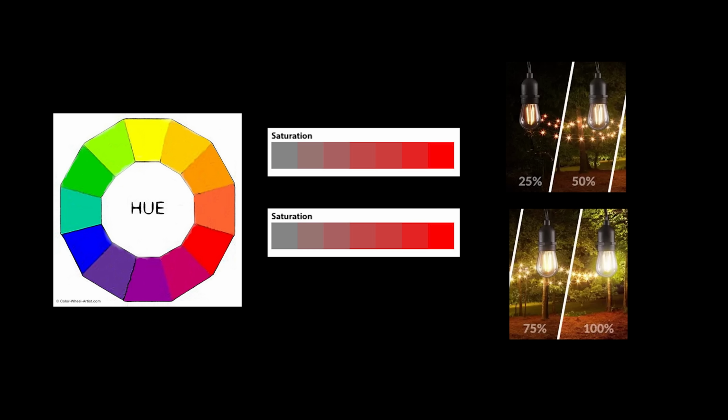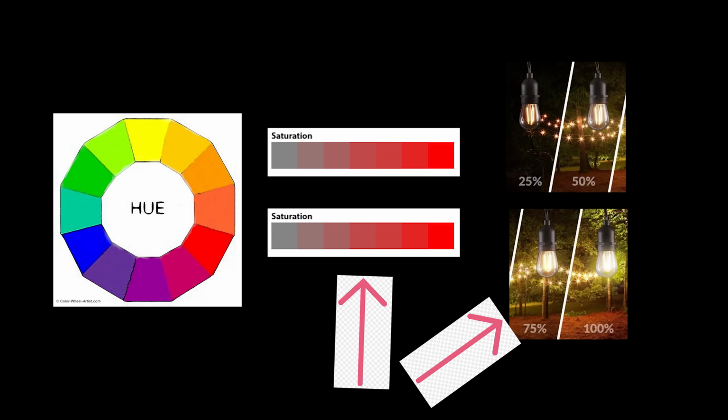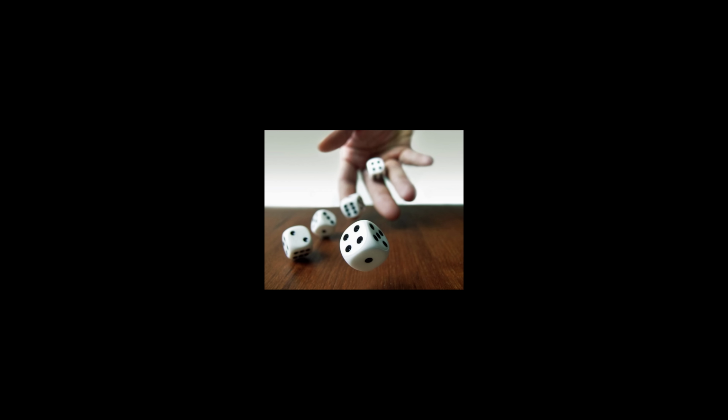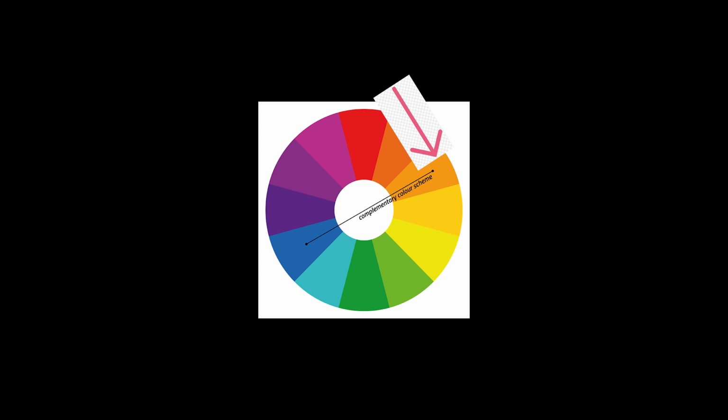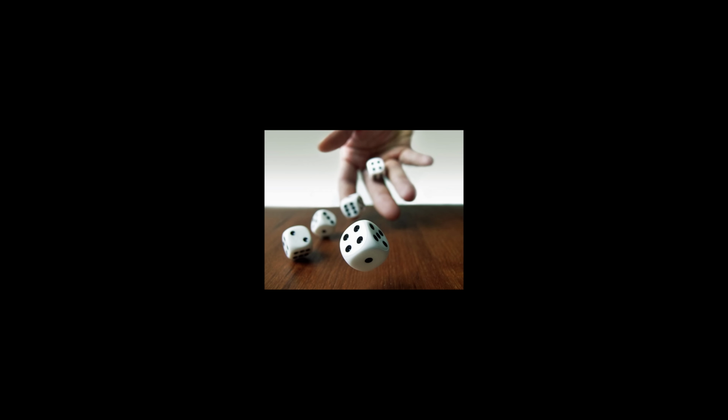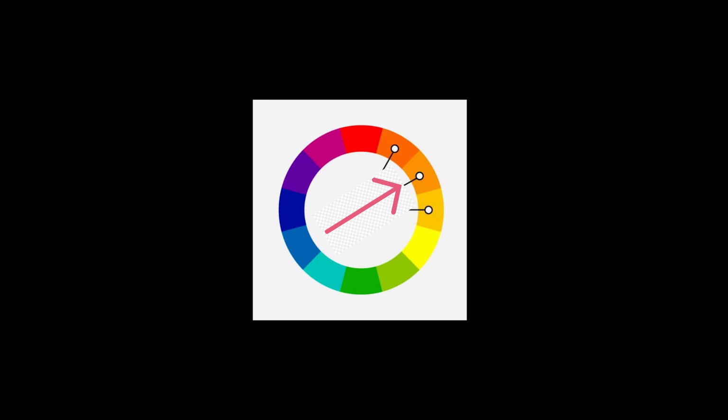If we're generating a monochromatic palette, then the hue stays the same for both colors, and the only difference will be saturation and lightness. If we're generating a complementary palette, then we randomly decide which color will be the complement and set its hue to the other side of the color wheel. If we're generating a tertiary palette, then we randomly decide which color will be tertiary and set its hue to a small distance away, randomly left or right.